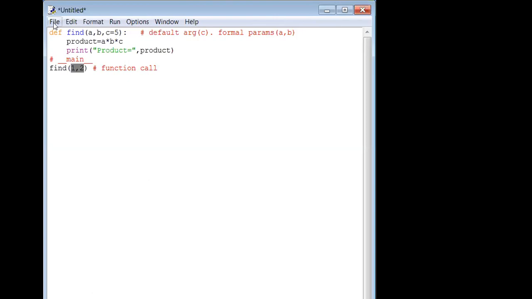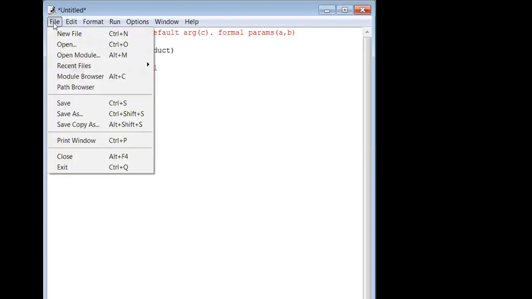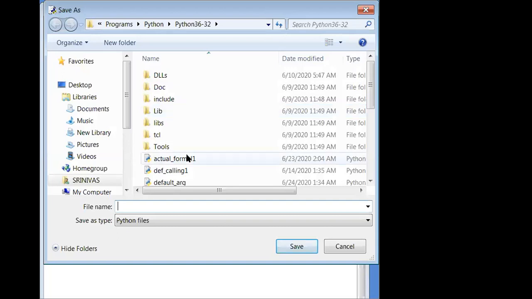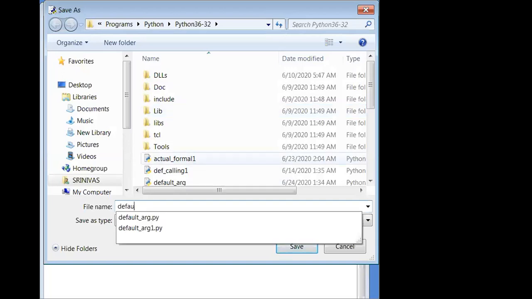Okay. Now let me save this application and try to see the output. Collect the output. Save the program. Let us name the program as default. Yesterday also we have done it, it seems.